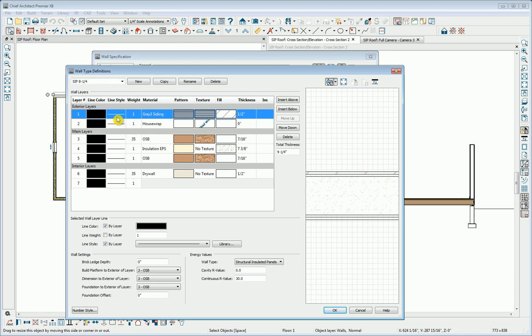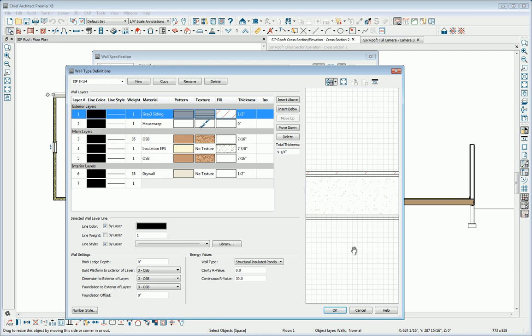Exterior layers are here, siding with house wrap, and the main layers are the SIP panel with OSB on either side of the expanded polystyrene insulation. The thicknesses are recorded, and the continuous R value specified for this particular panel can be entered. Notice also that the floor platform is set to build to the exterior of layer 3, the outermost main layer here, the outside of our SIP panel. So we want to build our floor platform to go to the outside of the SIP panel.